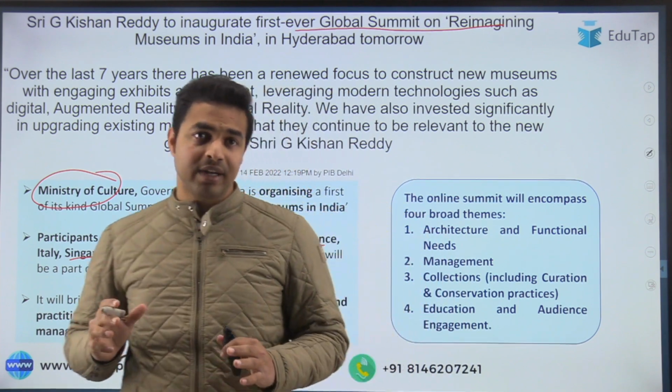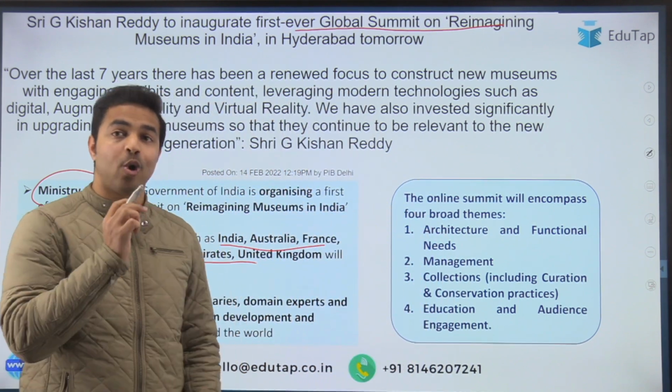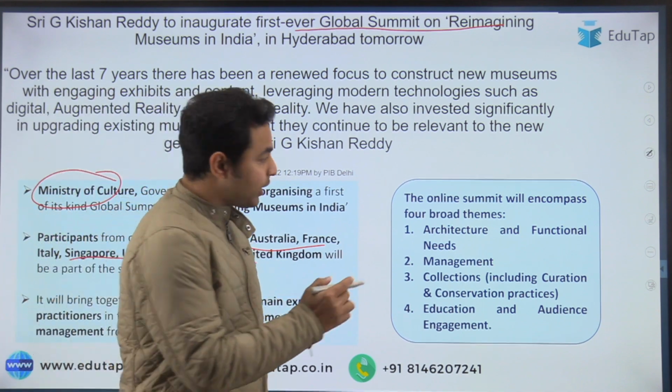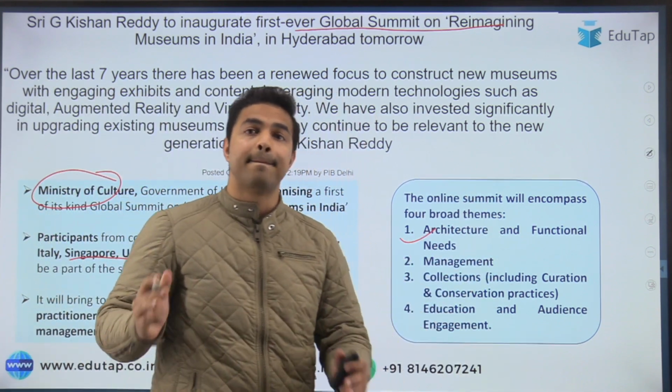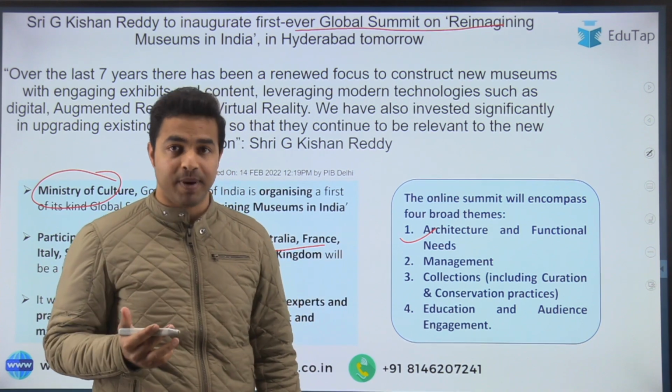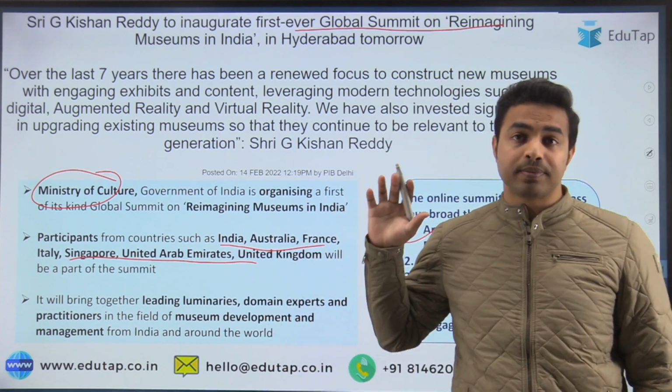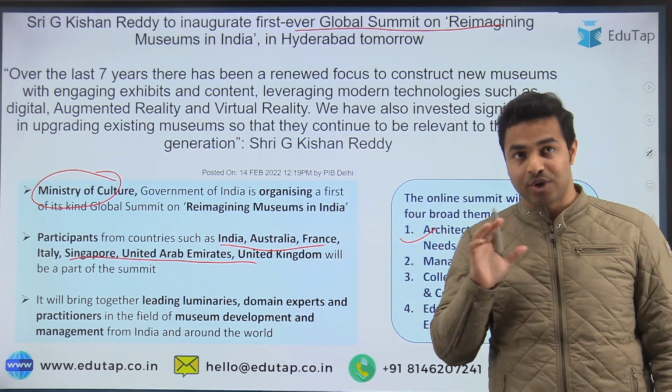Apart from that, there is one more piece of information: this summit will encompass 4 broad themes, and these include architecture and functional needs, management, collections and conservation practices, and education and audience engagement. So these were the 4 themes which this summit is going to encompass.